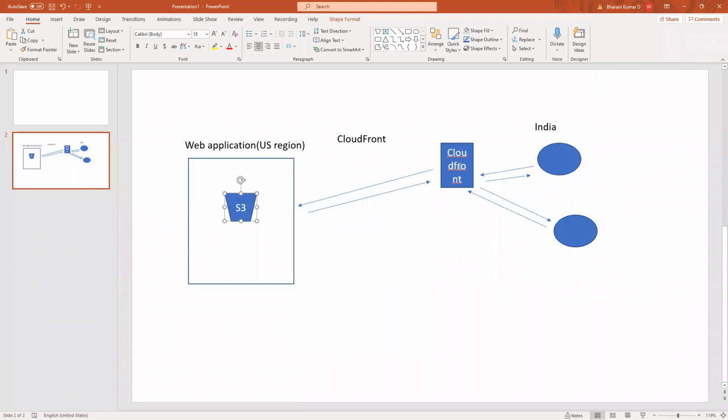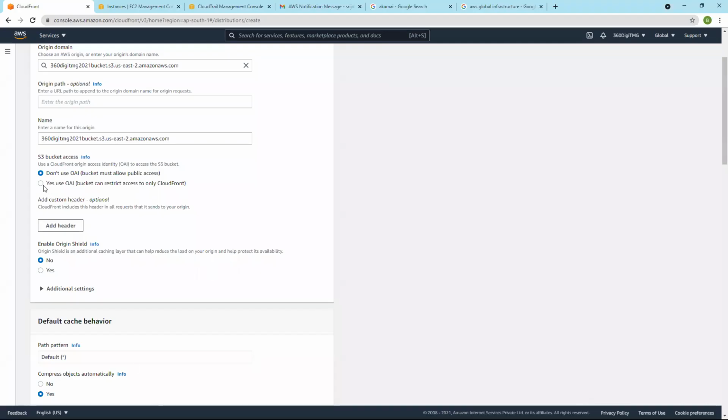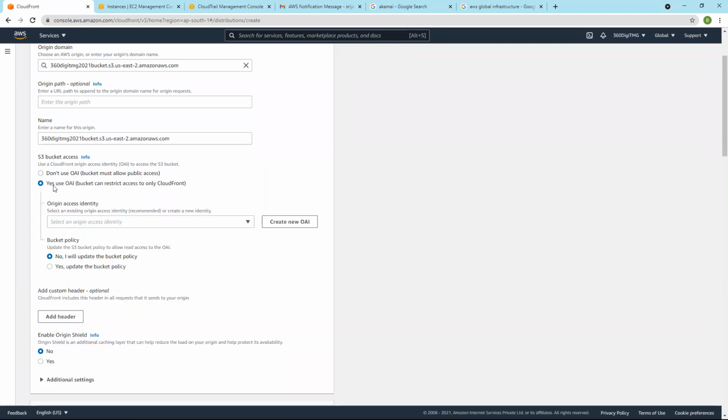So if I am particular about that, what I can do is enable this: yes, use OAI, origin access identity, to access the S3 bucket. Only certain origins. Select an existing origin access identity.